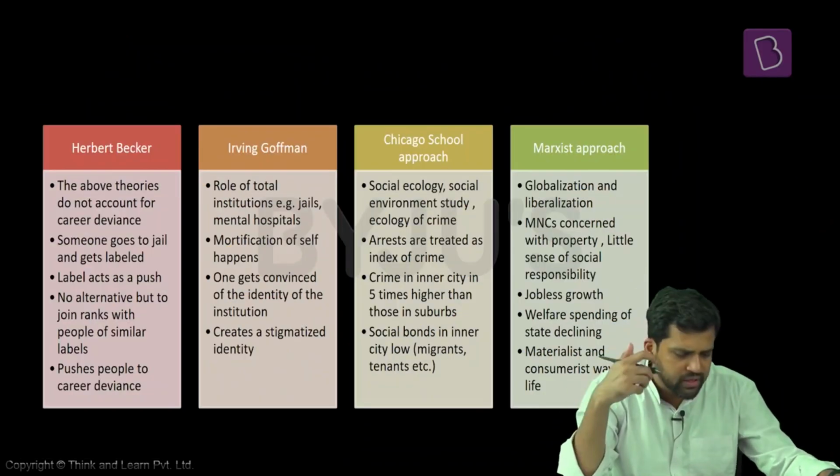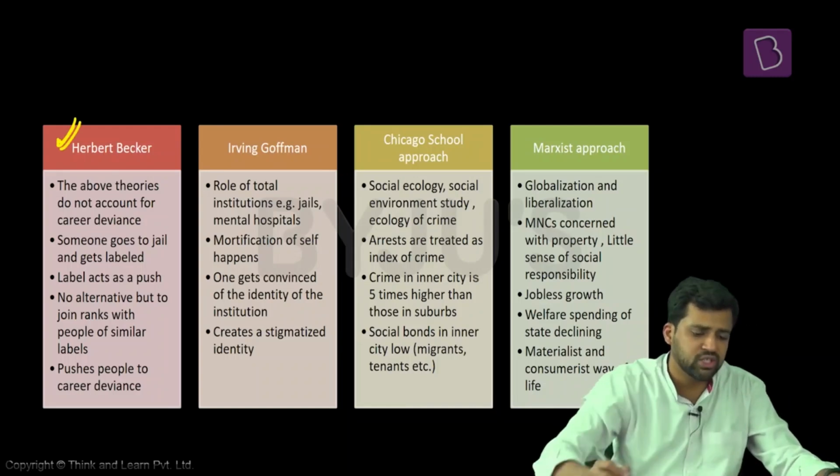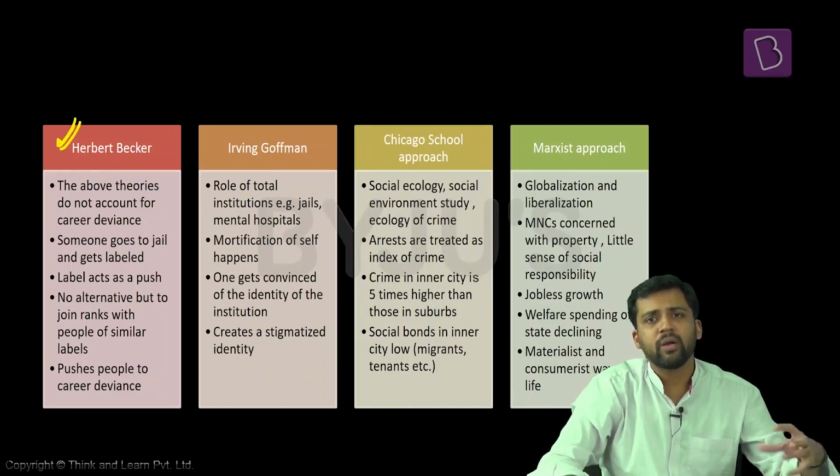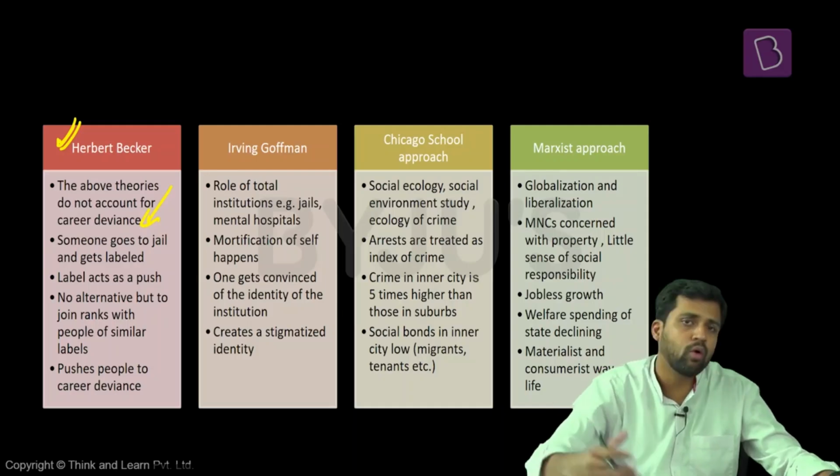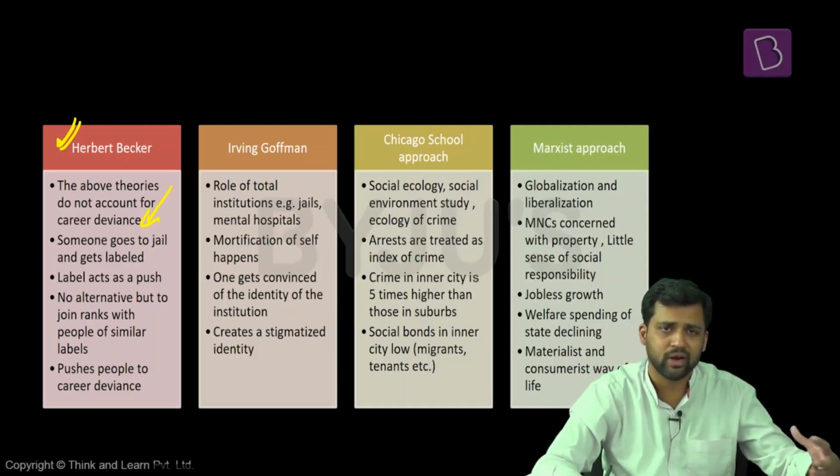Now there are again some more theories. There is this interactionist approach. Howard Becker talks about this interactionist approach. He says that the theories that we have been talking about till now cannot explain career deviance. There are some people who take deviance as their career. For example, Charles Sobhraj, throughout his life, he used to commit different kinds of criminal activities, murder and other kinds of activities in different parts, and he always used to escape.